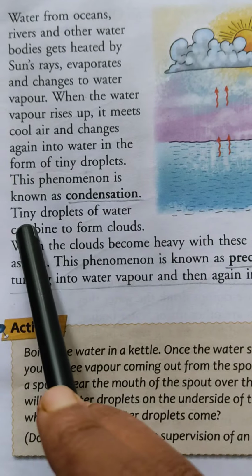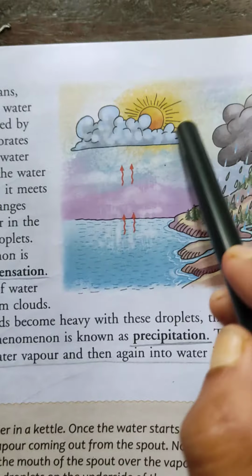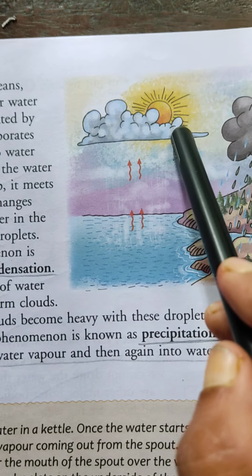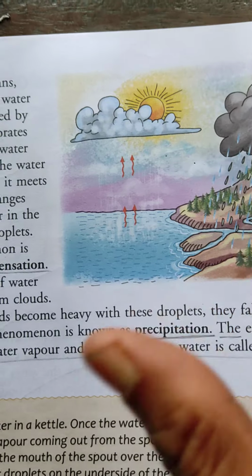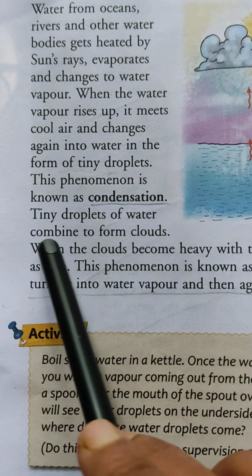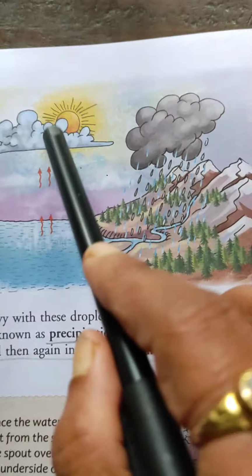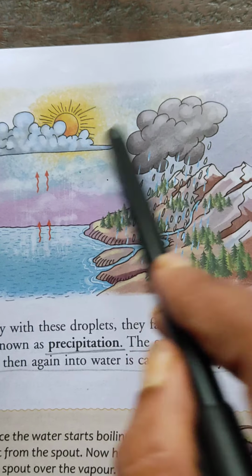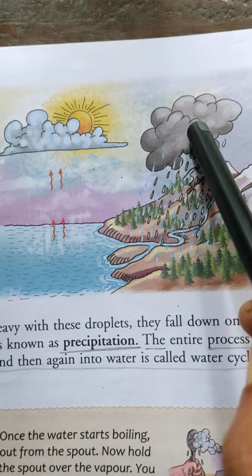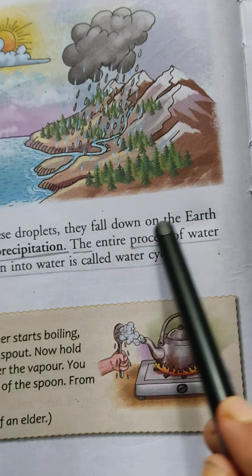Okay. Now, these tiny droplets of water combine to form clouds. So these water droplets combine together or join together and make clouds. Okay. This is clouds. When the clouds become heavy with these droplets, okay, weighty, then they fall down on the earth as rain.